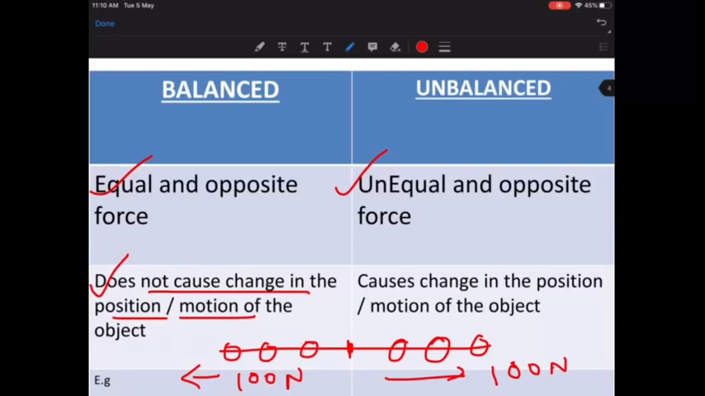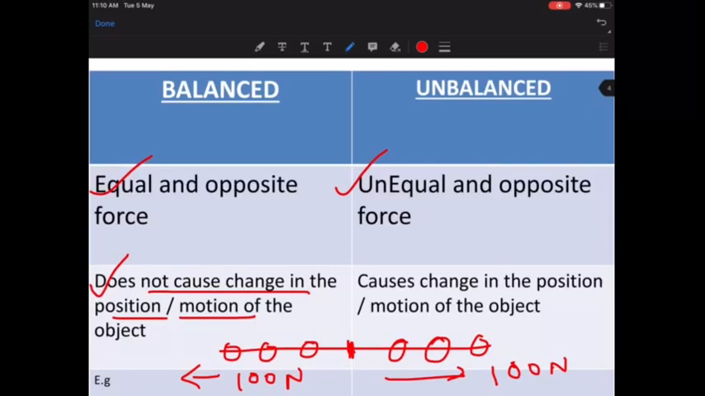It is not going to cause any motion, any change in the position. This rope is going to remain at its own position only. Okay, now next is the